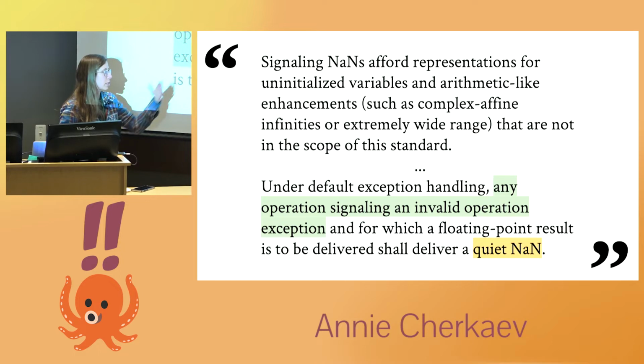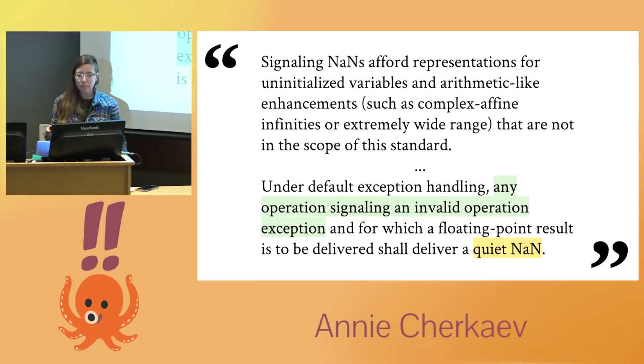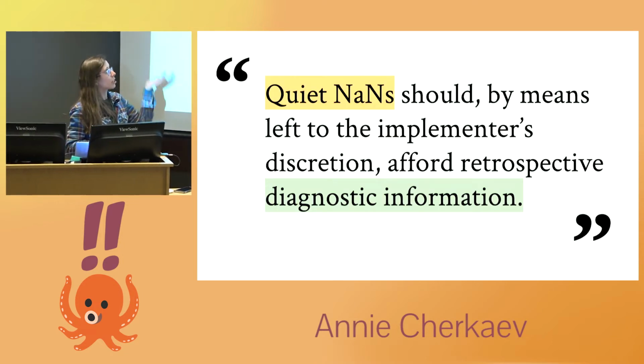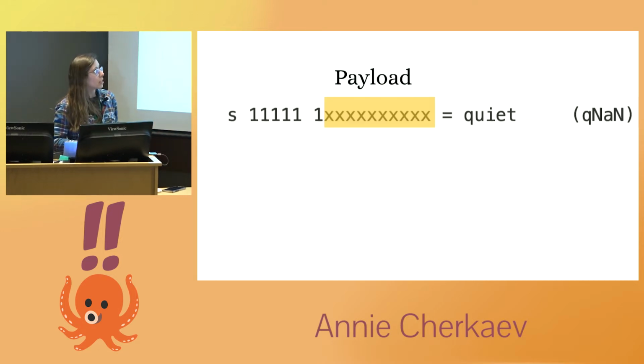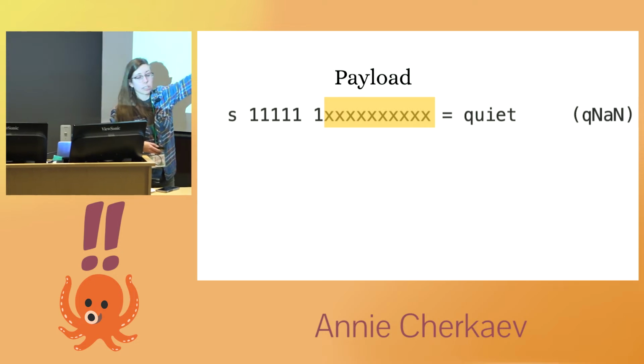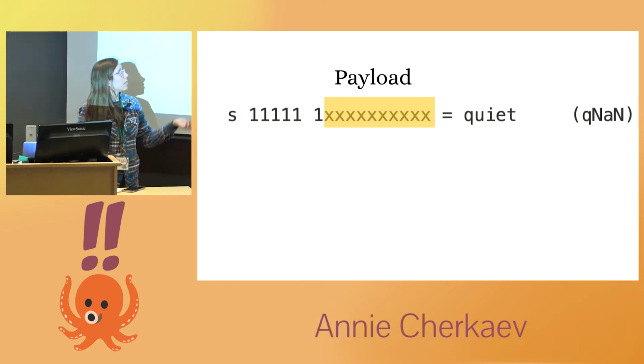So it's that kind of number. It's some kind of invalid operation exception. And this quote that I was interested in actually has to do with quiet NaNs, so those are the ones we're going to look at going forward. These quiet NaNs, like I said, the top bit is 1, but all these other bits, they can be whatever they want. And that's called the payload. So we can sort of put something in there.